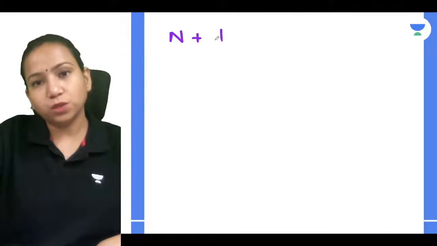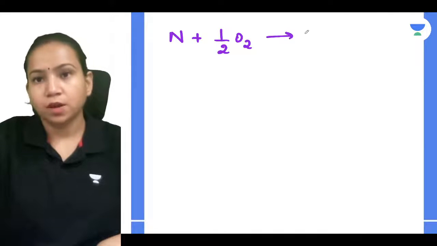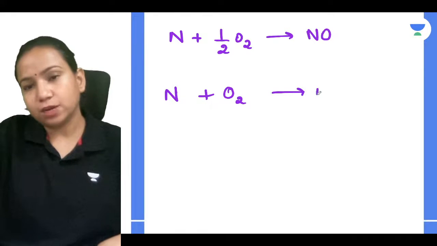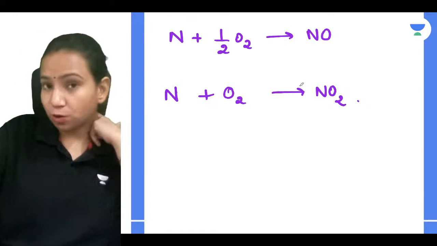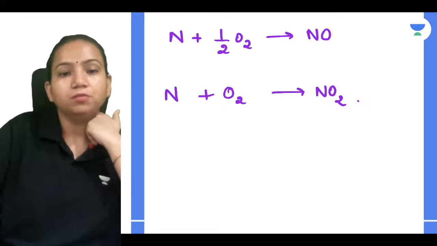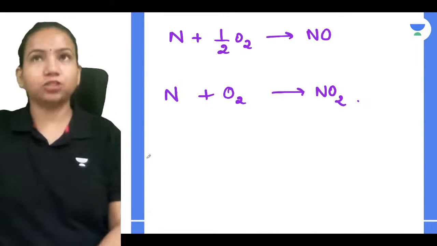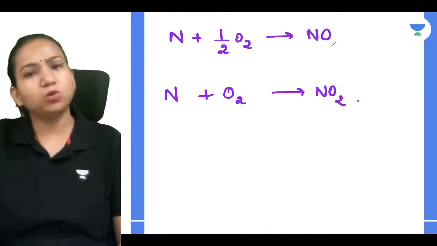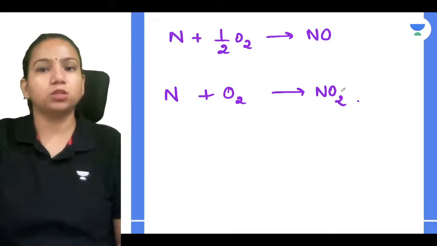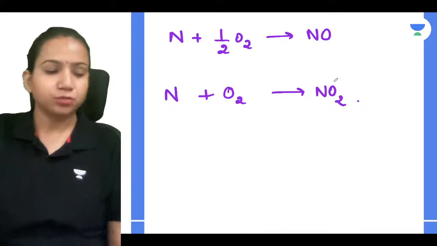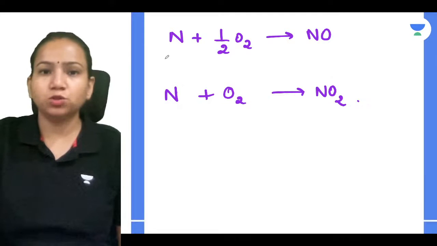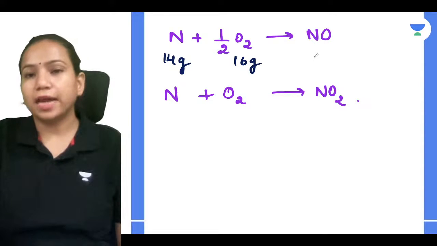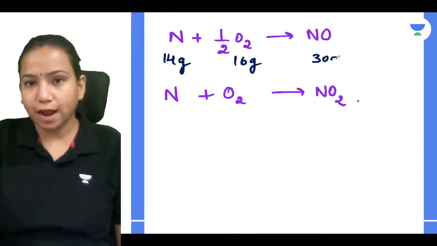Suppose I'm taking nitrogen with only one atom of oxygen, half O2, so I will get NO. And if I'm taking nitrogen with two atoms of oxygen, I will get NO2. Generally we don't use a fraction in a reaction when we are balancing it. But here, because I want to mention it, if you want, you can multiply everything by 2 also, so that also will get done. If you're taking one atom of oxygen, the mass of nitrogen is 14 gram, oxygen is 16 gram because one atom is there, and NO is 14 plus 16, 30 grams.